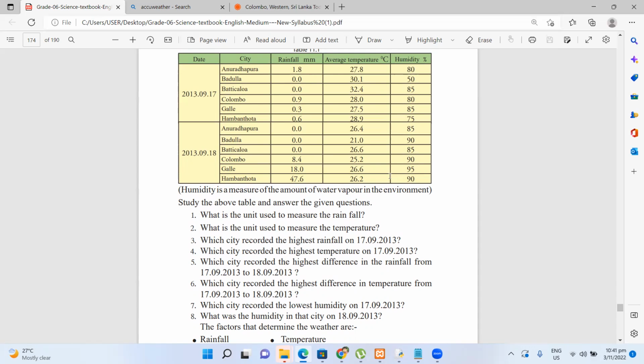In the next question, what is the unit used to measure the temperature? Celsius. So what are the other measurement units that you can use to measure the temperature other than Celsius? Yes, Fahrenheit. Anything else? Only Fahrenheit.